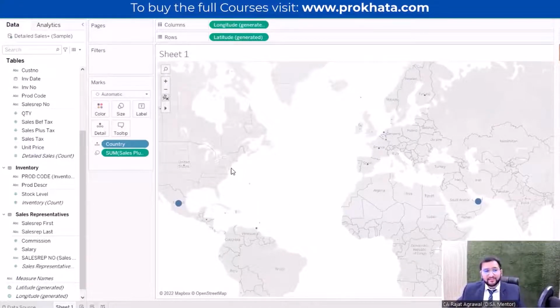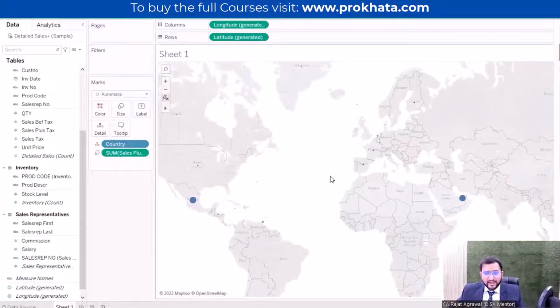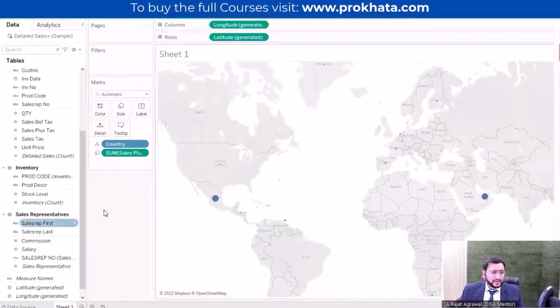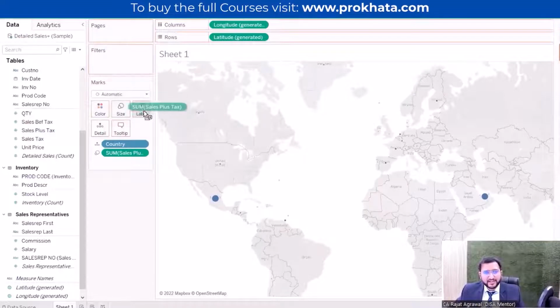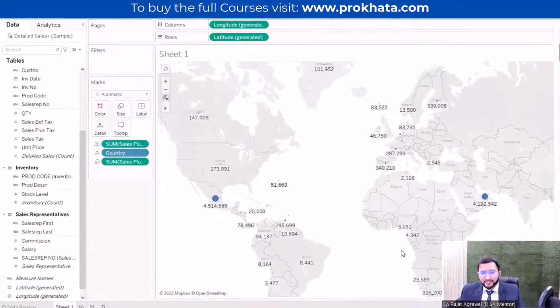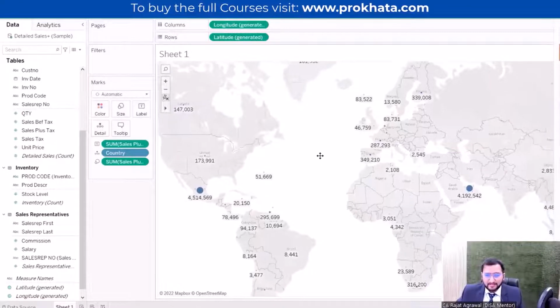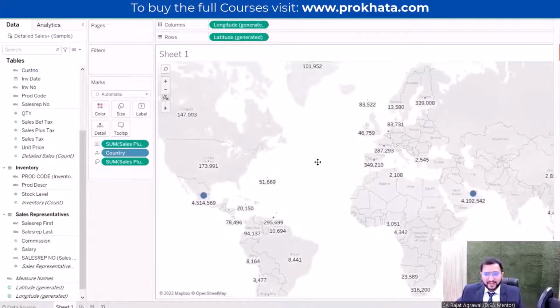Another thing we can do is, we want the sales to be visible here. We want the labels. So we can just drag the sales plus text again into the labels option. The label option is here. We can just drag and drop this. As soon as we drop it, it will show me all the sales data for that country. So we can see complete details of all the countries in a graphical format.